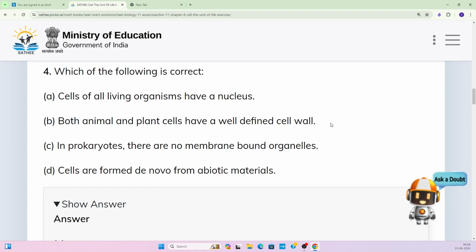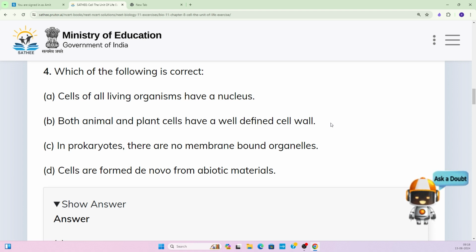Both animal and plant cells have a well-defined cell wall? Cell wall is only present in the plant cell, not in the animal cell. So this statement is also not correct. The correct one is C. We have already discussed, in prokaryotes there are no membrane-bound organelles.